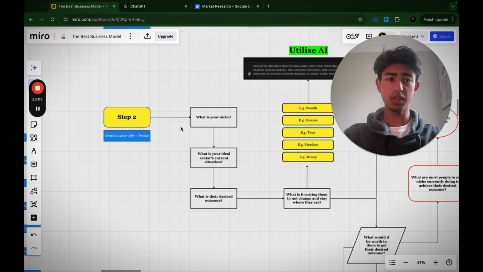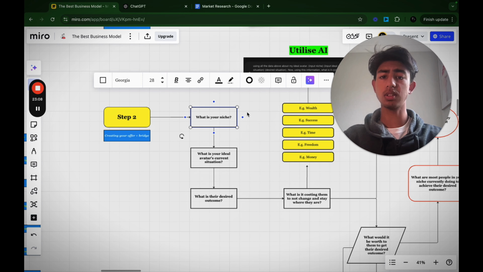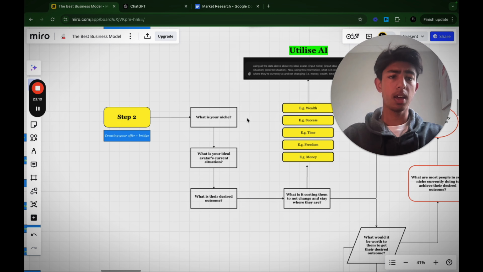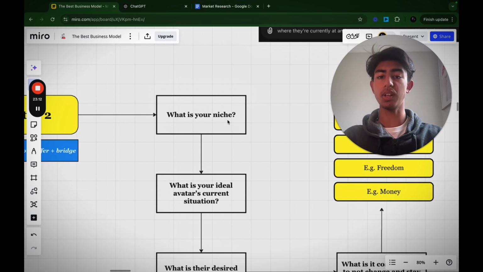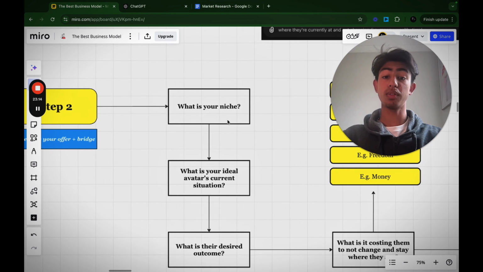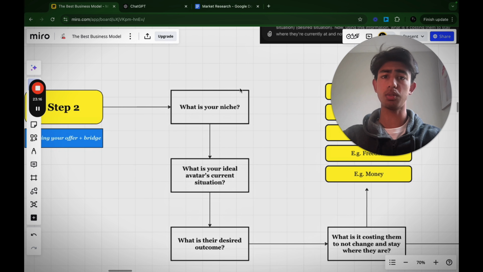Now, I want you to answer these few questions, which is just going to help us start off finding more about our offer and actually help you create the offer. So first off, you want to understand what's your niche. So I want you to write down your niche in one sentence on a separate Google Doc or on this Google Doc as well.